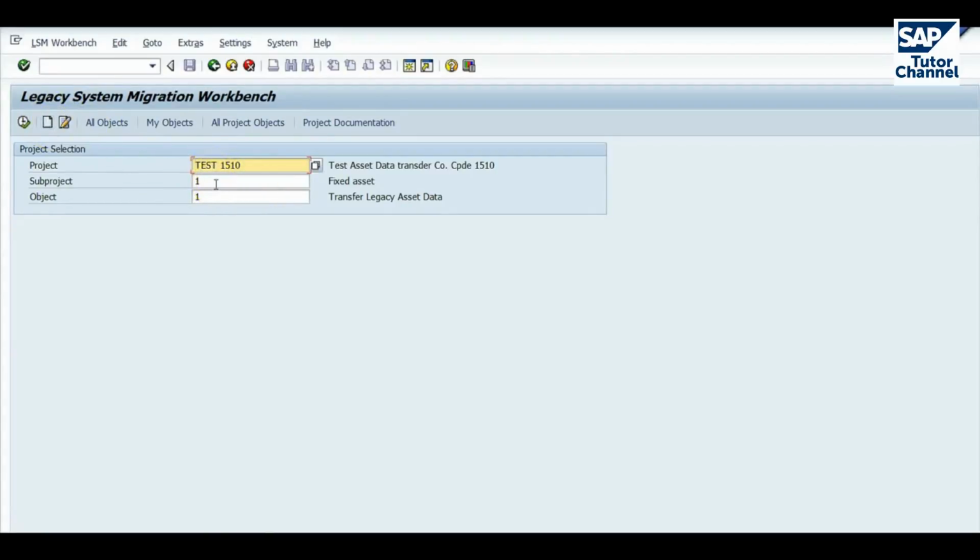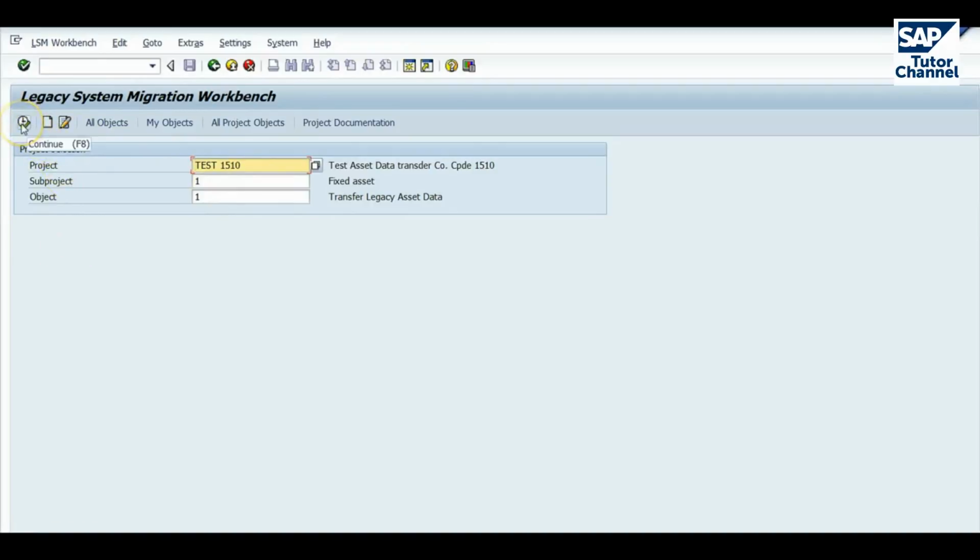You're then prompted to create a sub-project. Again, you key in whatever value you want. And then when you save that, you're prompted to create an object, which is the lowest level. You key in whatever name you want for your object and save it. And that's the shell of a project, sub-project, and object created for you.